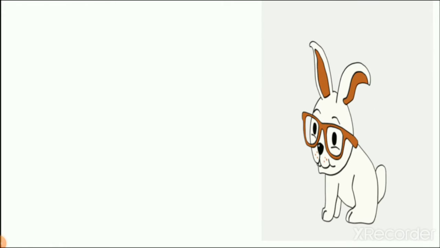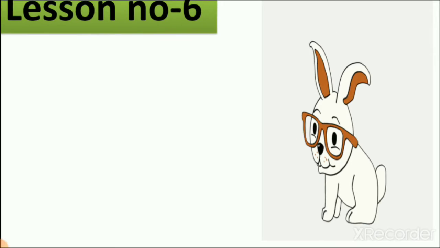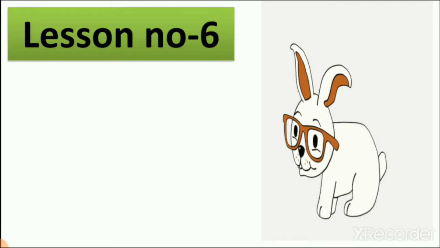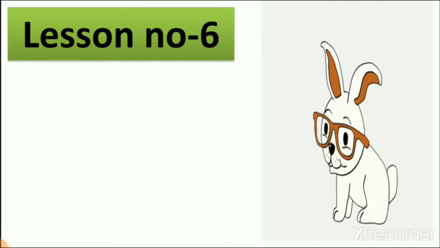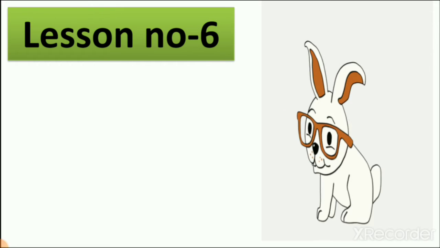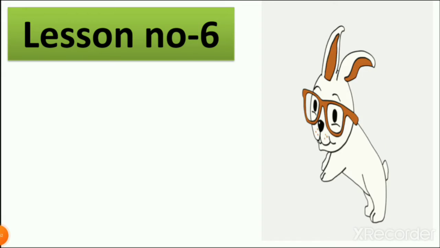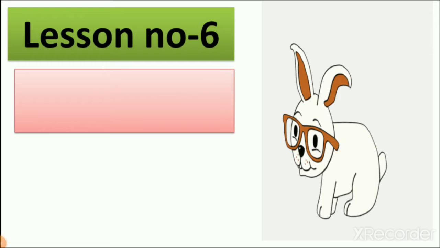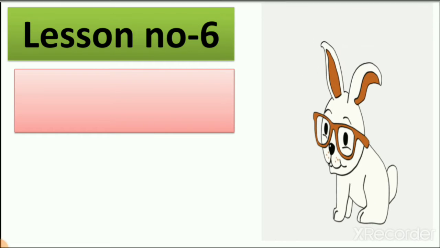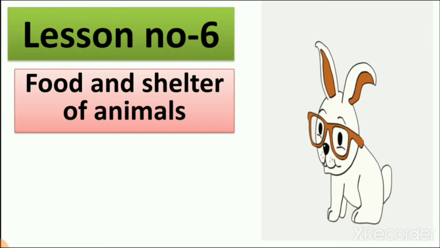So which lesson do we learn? We learn lesson number 6, right? So what is the name of this lesson? Is the name of this lesson the world of plants? Yes or no? No. So what is the name of this lesson? Lesson number 6, food and shelter of animals, right? So in this lesson we learn about animals.